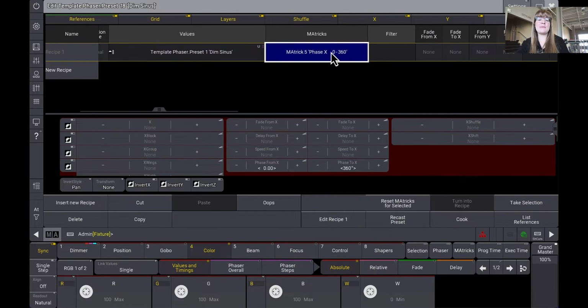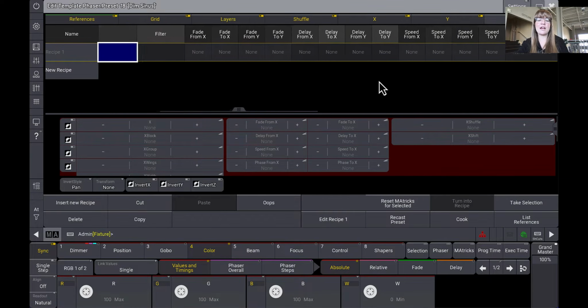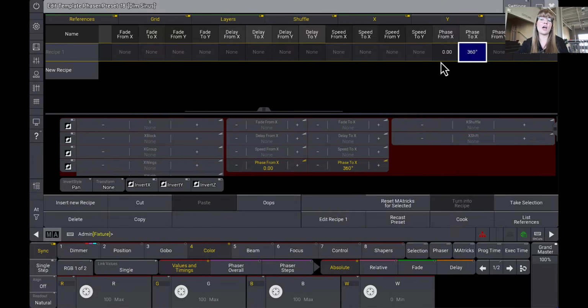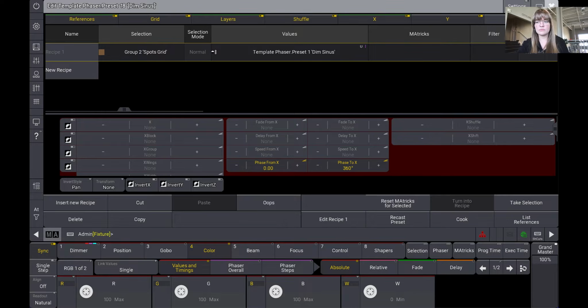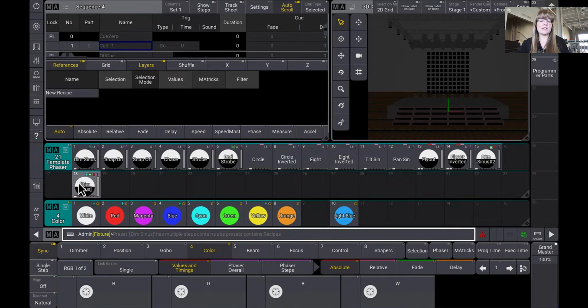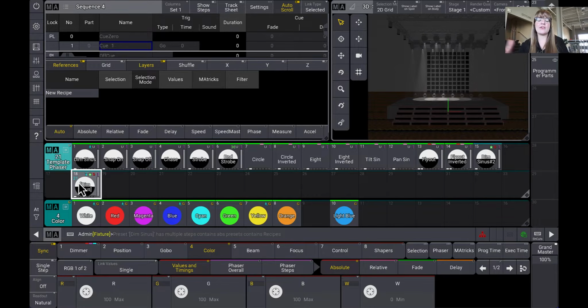Anyway, so this M matrix, if I fill it in, it fills in all the information for you. If you don't fill it in, you still have the ability to come over here. I can set the phase to X360. You'll notice it automatically sets the from when you set the to. This works for any of these cells. And it fills it in down here because this literally is the same information. All right, now I clear this out. Boom, boom, boom. Double click this phaser again, and now the phase is running over. It looks great. However, this, like I said, is not the same as this, right?